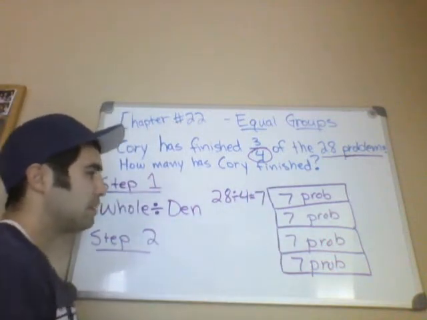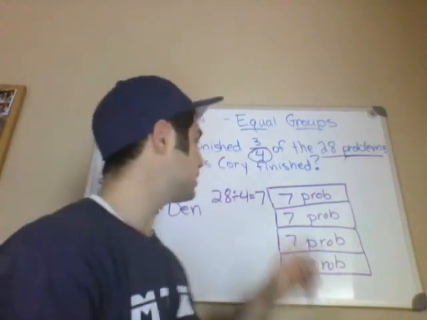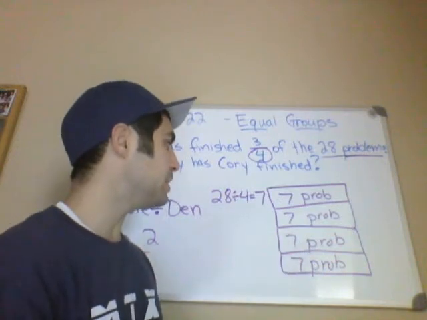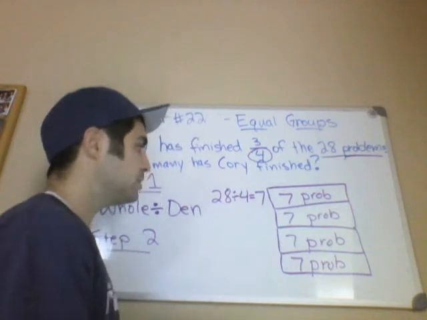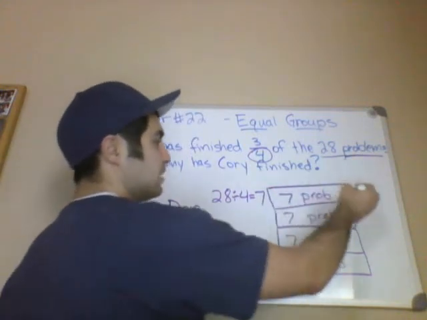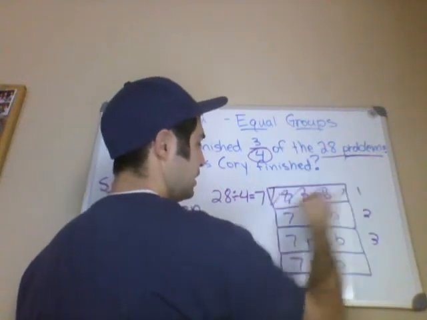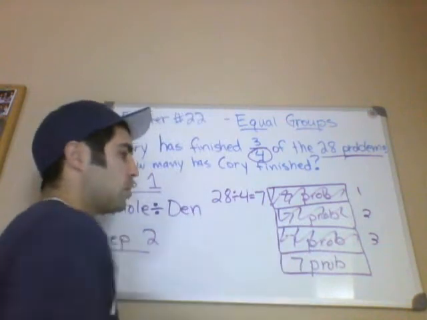Now, but he only did 3/4 of those. So 1/4 would be 7 problems. 2/4 would be 14 problems. 3/4 would be 21 problems. So that's actually your answer right there. So basically you're taking 7 3 times. 1, 2, 3. So he's done that, he's done that, he's done that. And he only has 1/4 to go, or 7 problems to go.